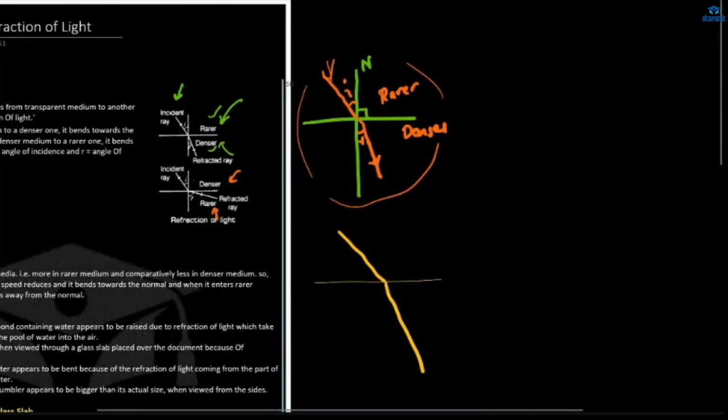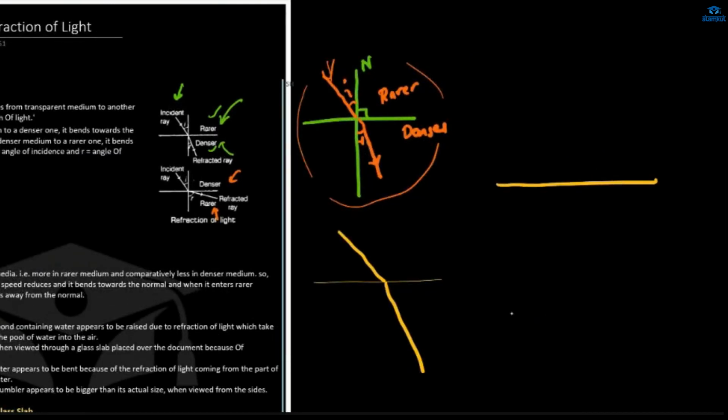So this is the boundary. This is your first medium, and this is your second medium. This light ray has, and this is the normal to it. Normal means the line which falls making 90 degrees with the surface. Okay, so this is the normal.